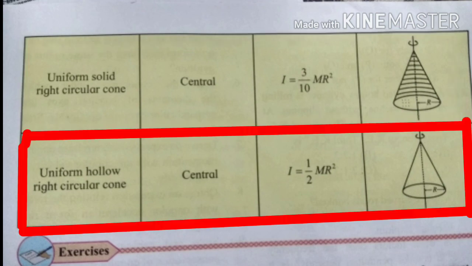The moment of inertia of a uniform hollow right circular cone about a central axis is I equal to mr square by 2, where m is the mass of the uniform hollow right circular cone and r is the radius of the base ring.